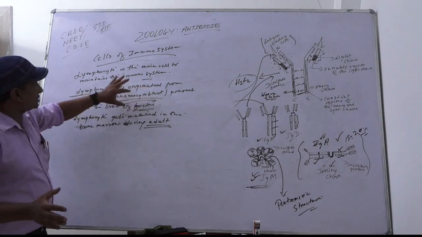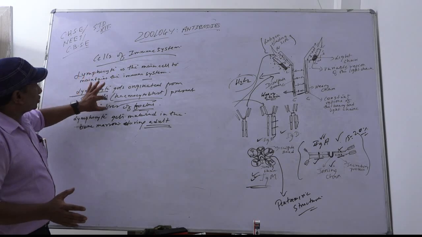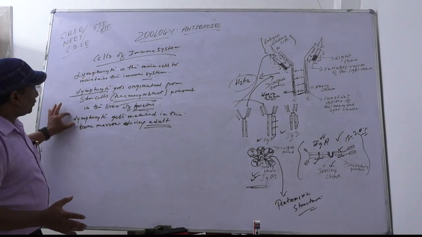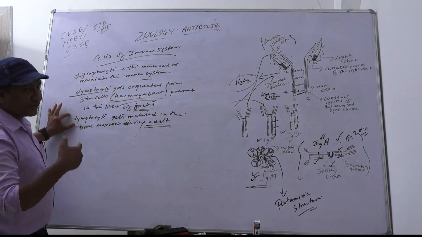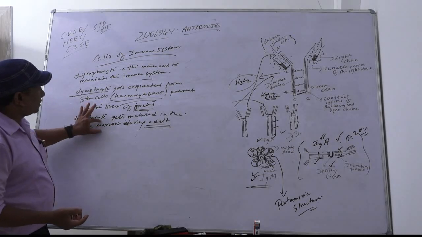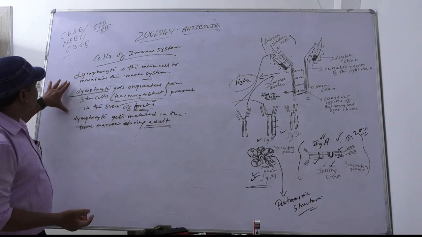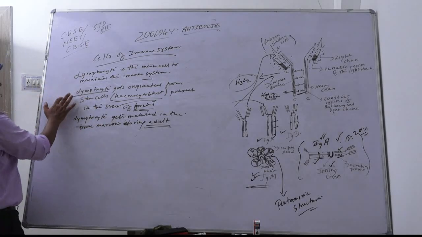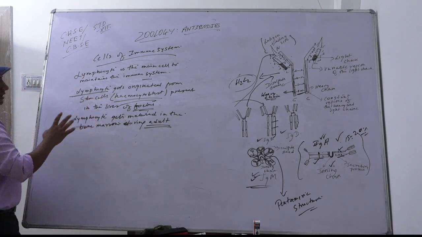In fetal conditions, lymphocytes are produced from the liver, and when the person matures, lymphocytes are mainly produced in the bone marrow. So this is the site of production of lymphocytes in fetus and in adult.